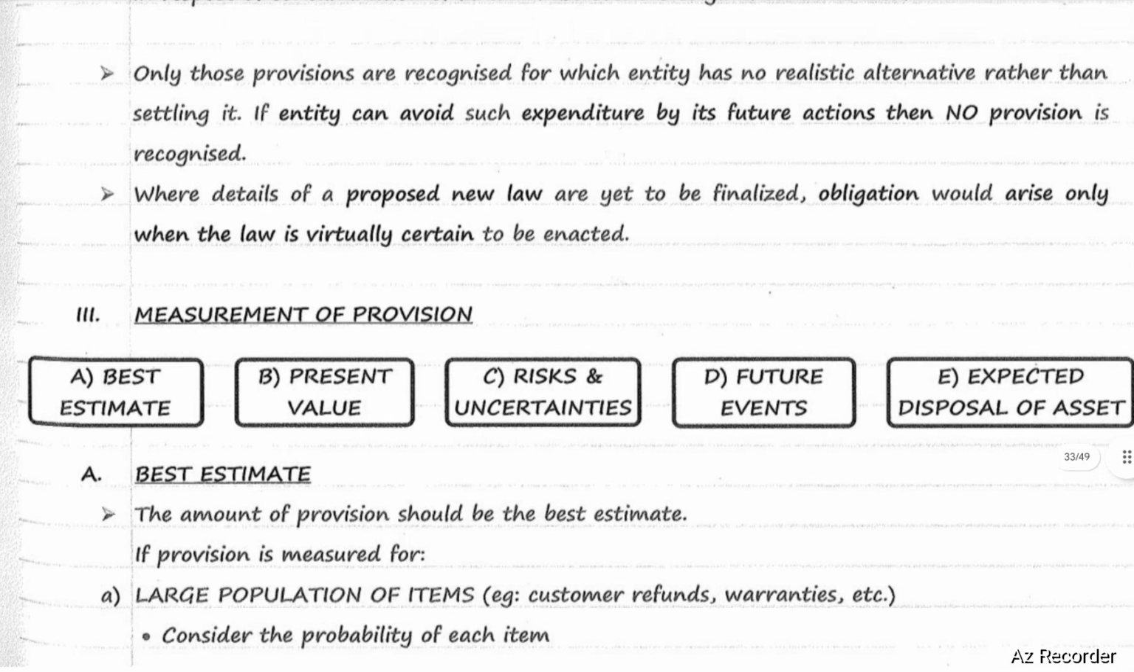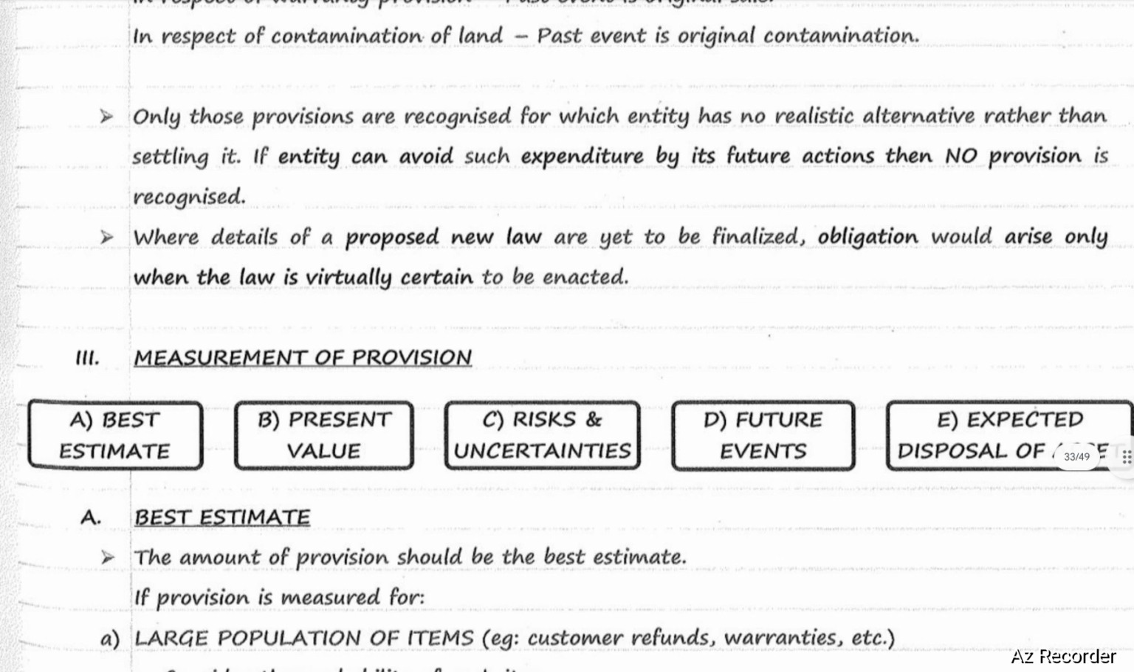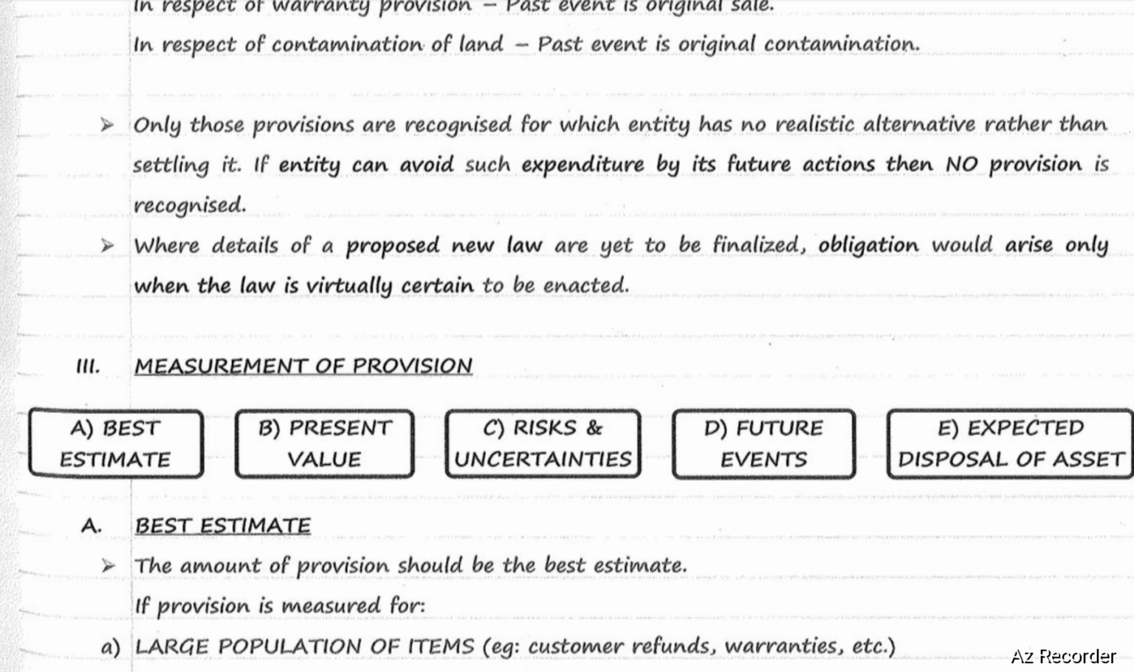Measurement of provision. Methods by which provision may be measured. First one, best estimate. Second, present value. Third, risks and uncertainties. Fourth, future events. Fifth, expected disposal of assets.